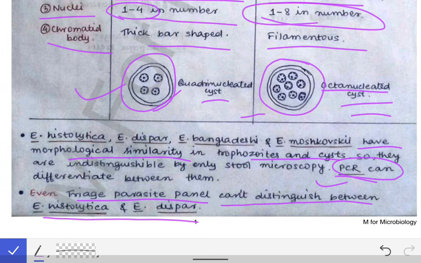We will see what the triage parasite panel is. It is a method of diagnosis of parasites. We will see about that later on, but for the time being you can remember that the triage parasite panel also cannot distinguish between the histolytica and the dispar.